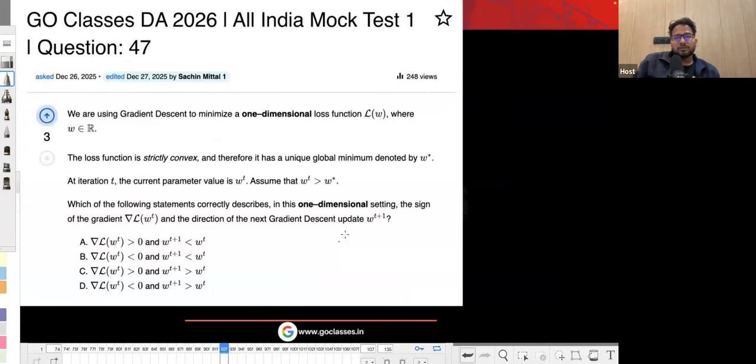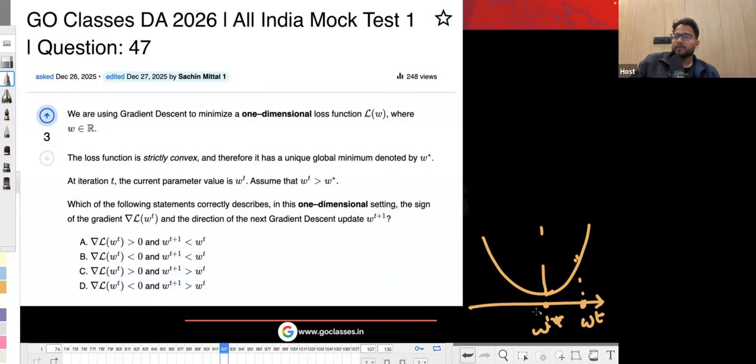Now let's solve this question. This was related to a one-dimensional loss function. So suppose you have some one-dimensional loss function, and they are saying the minimum is at w star. At iteration t you are at wt, which is greater than w star. Since it is just one dimensional, it is a very easy question, because wt must be here, given that wt is currently greater than w star.